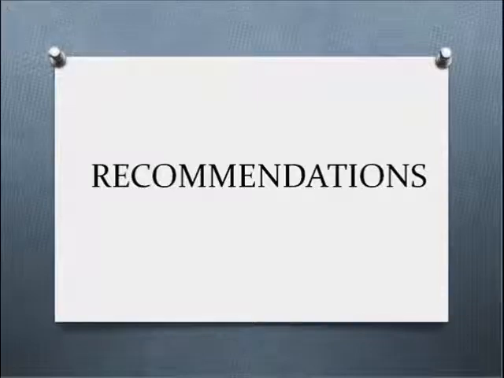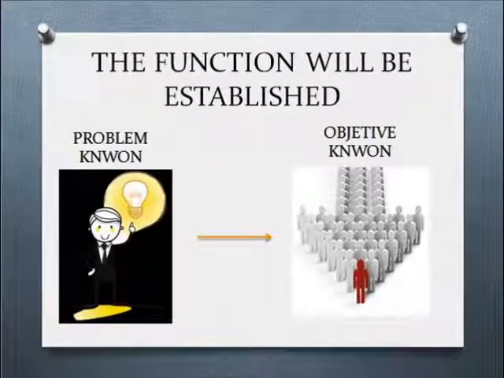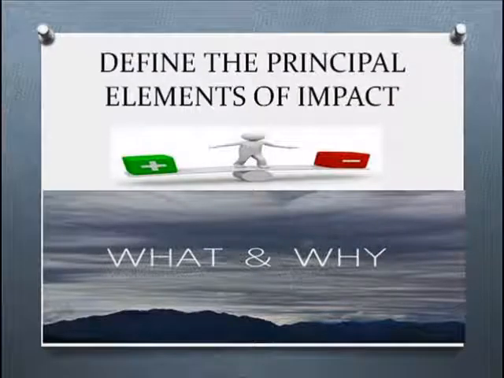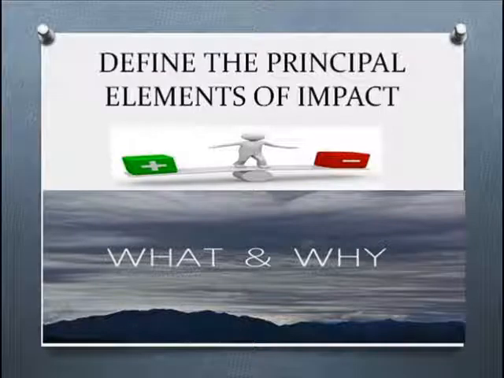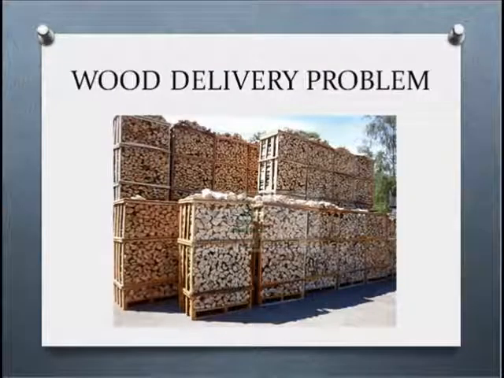Recommendations. Once the problem is known, the function will be established under which the general problem will be solved, for which we will have to define the elements that impact the result of the function, both negative and positive, and once obtained, the questions will be asked: what happened and why it happened. In this case, for the solution of the problem of delivery of wood, we begin with the establishment of the function that governs the optimal solution of the problem, which is the performance level of the process, being negative or positive, depending on the case.